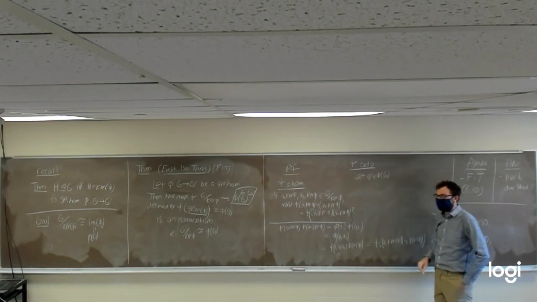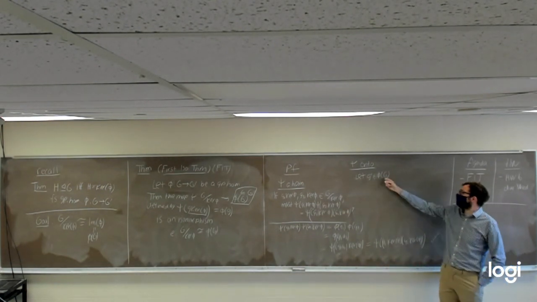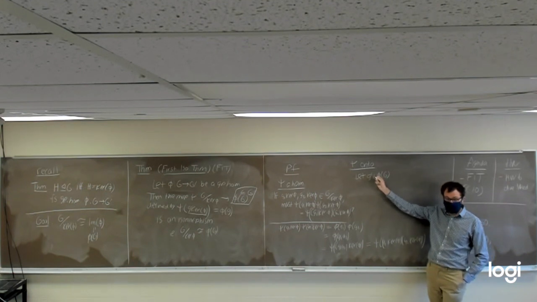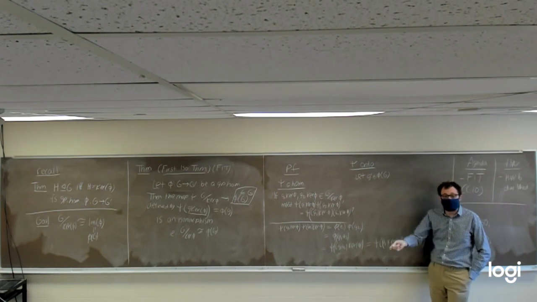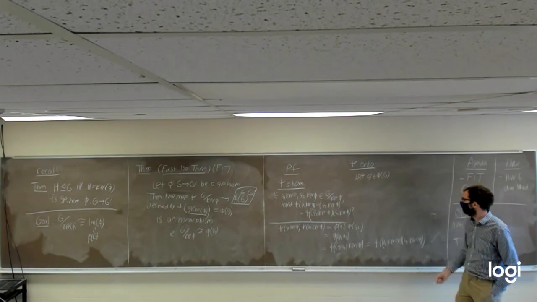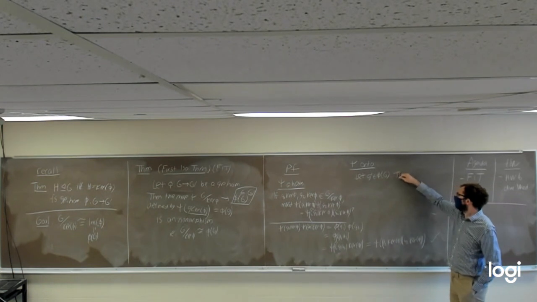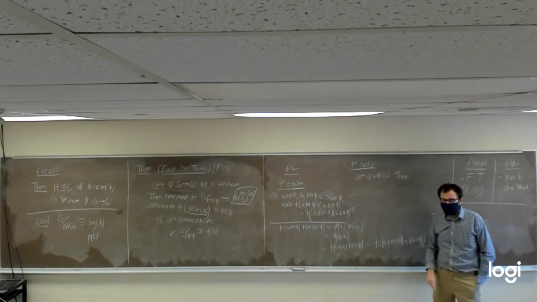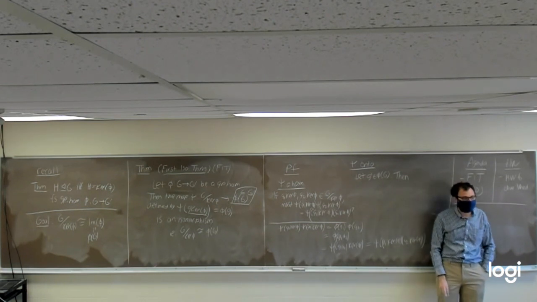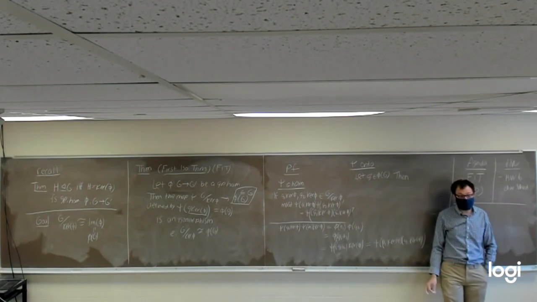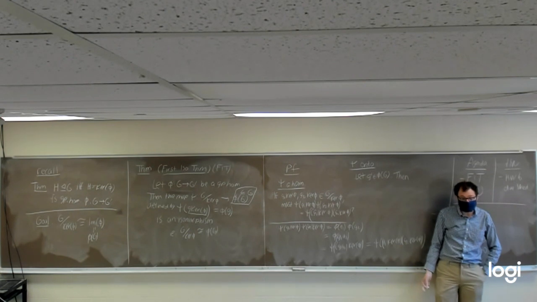And we want to show that if G prime is an element in the image of phi, then G prime has to be equal to psi of something coming from G mod kernel of phi. So what does it mean to say that G prime is an element in the image of phi? If G prime is in the image of phi, what has to be true about G prime?